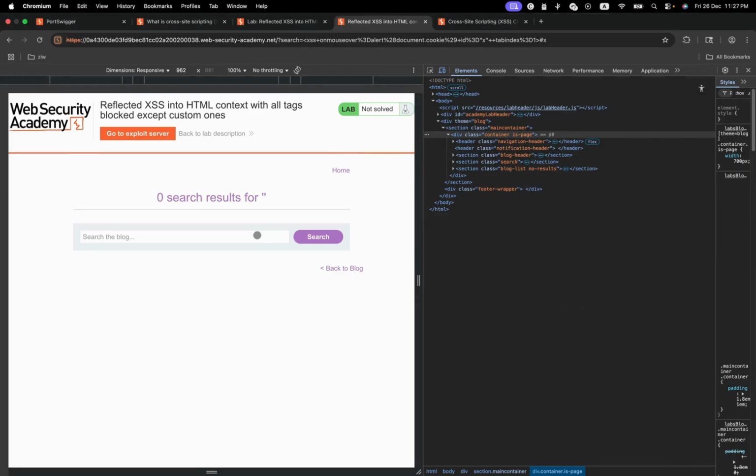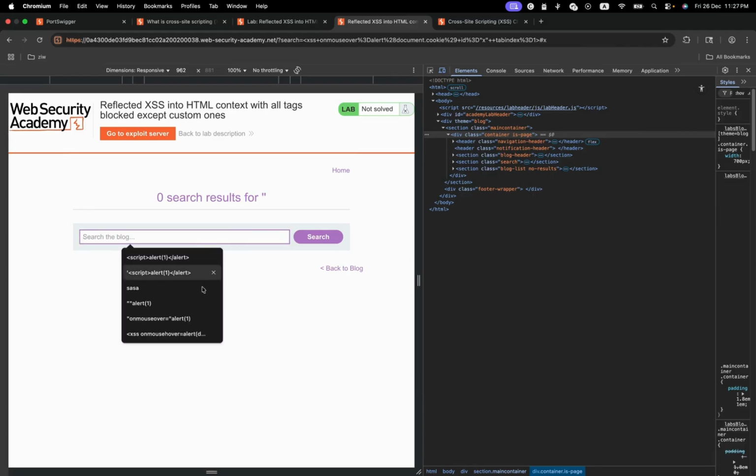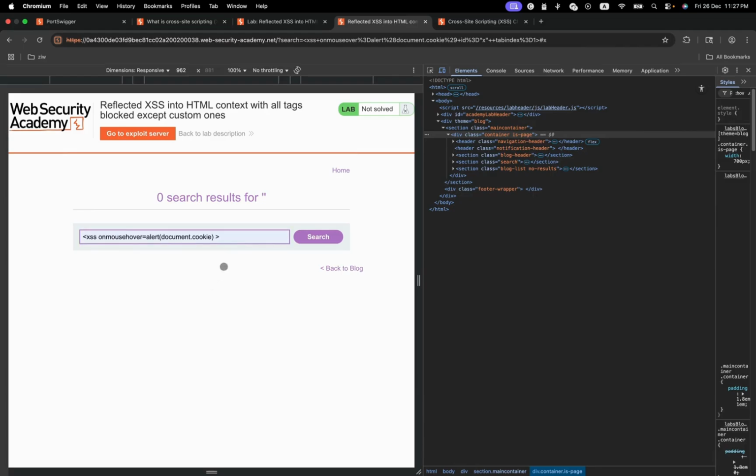Let's try something else. Mouse over, ID equals x, tabindex 1, something like that. Let's see if that works.